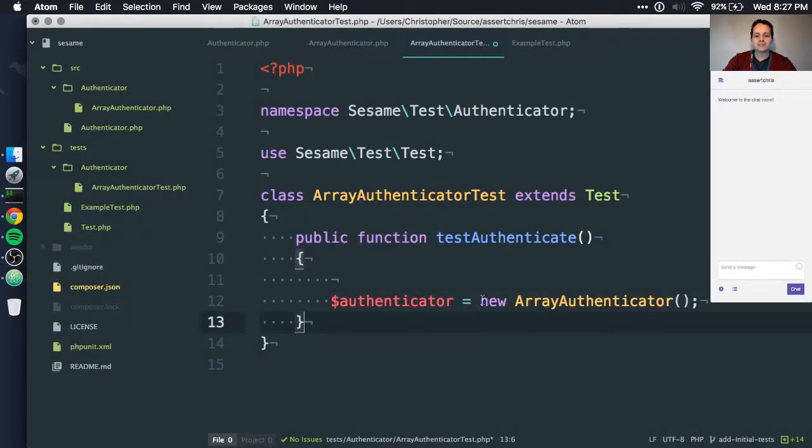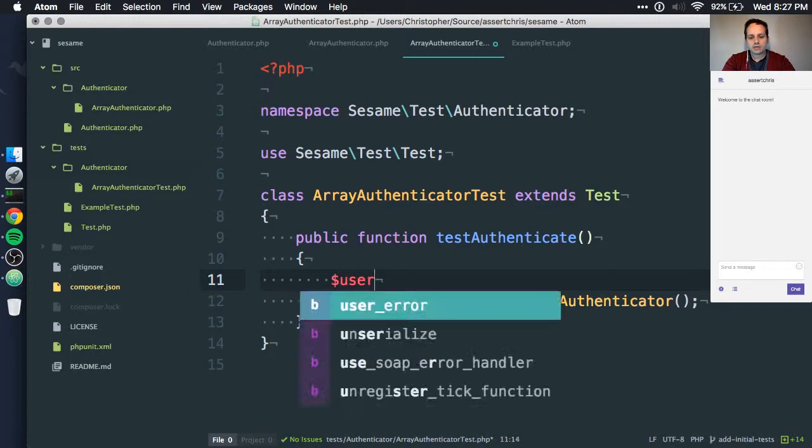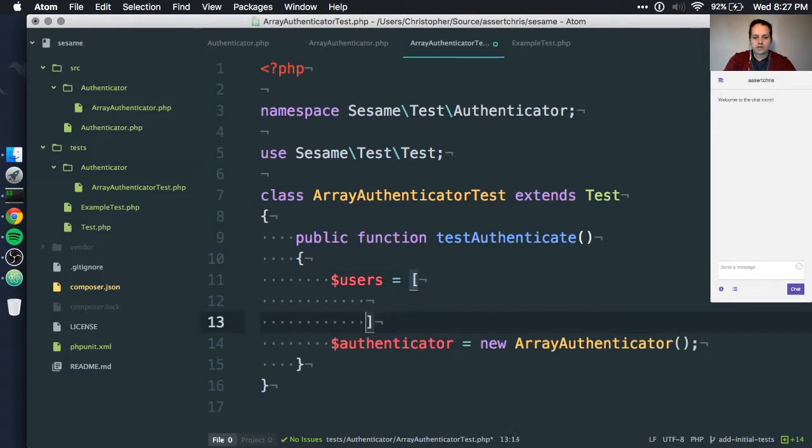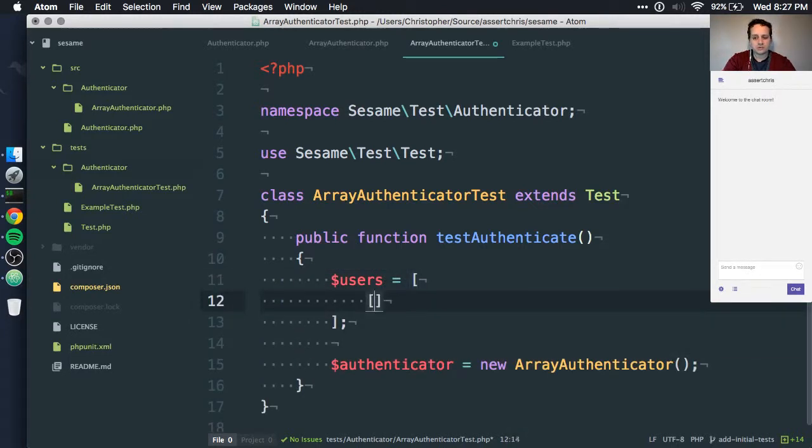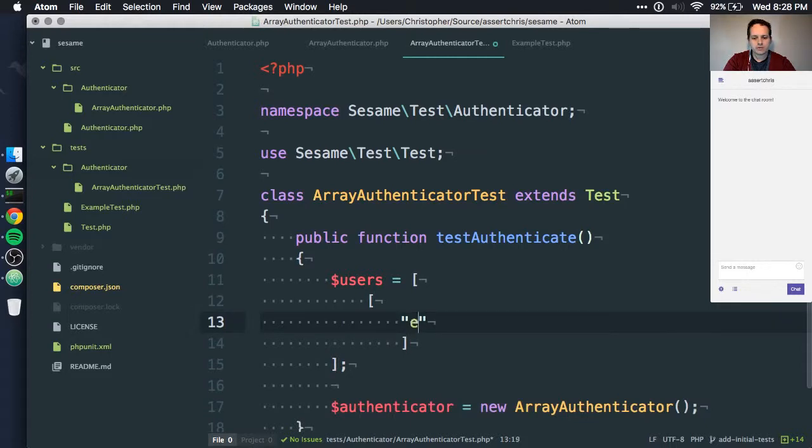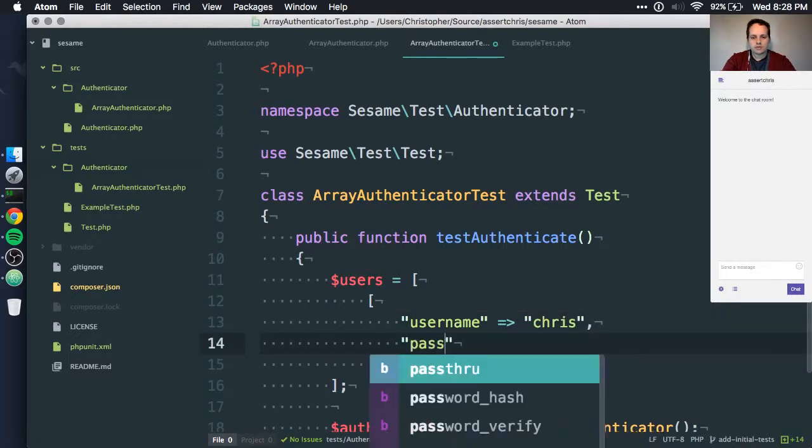Chat's very quiet. Okay, so let's do some example users. Let's say something like users is array, and we'll give a few users here, or just two, in fact. That's all I can be bothered to do now. So email, username, Chris, password,